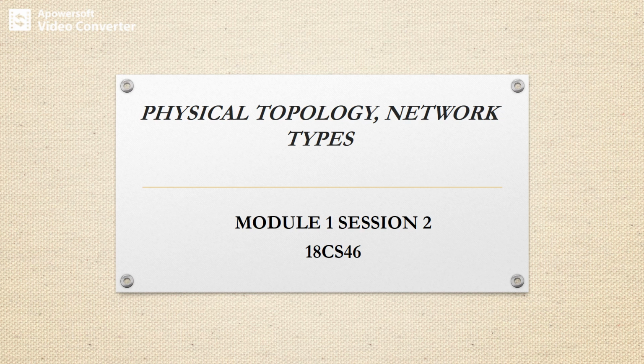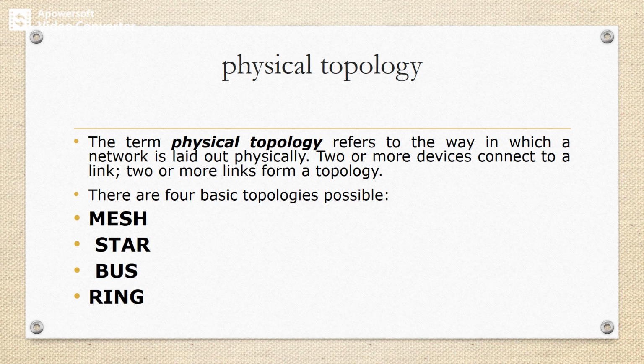The physical topology of a LAN refers to the way in which the stations are physically interconnected. The stations may be either nodes or devices. So the term physical topology refers to the way in which a network is laid out physically. Two or more devices connect to a link, and two or more links form a topology. We can also define topology as the manner in which the nodes are geographically arranged.